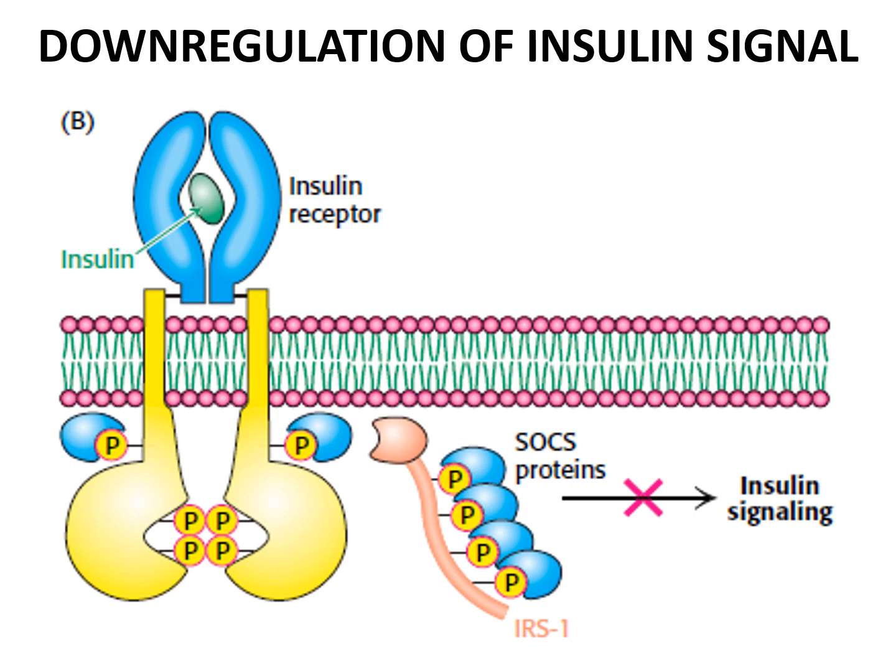IRS protein can be inactivated by phosphorylation on serine residues in place of tyrosine residues by specific serine threonine kinases, and these kinases are activated by overnutrition and other stress signals and may play a role in the development of insulin resistance.